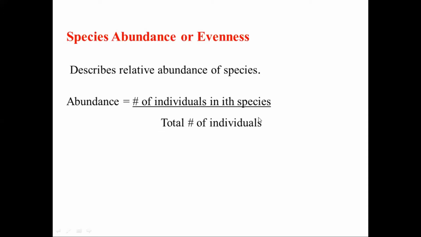Abundance means if you have the total number of individuals, and you know the particular species, then the particular species individual number can be divided by the total. So that is abundance. If you want to get the relative abundance, you can multiply by 100. So that is the relative abundance.